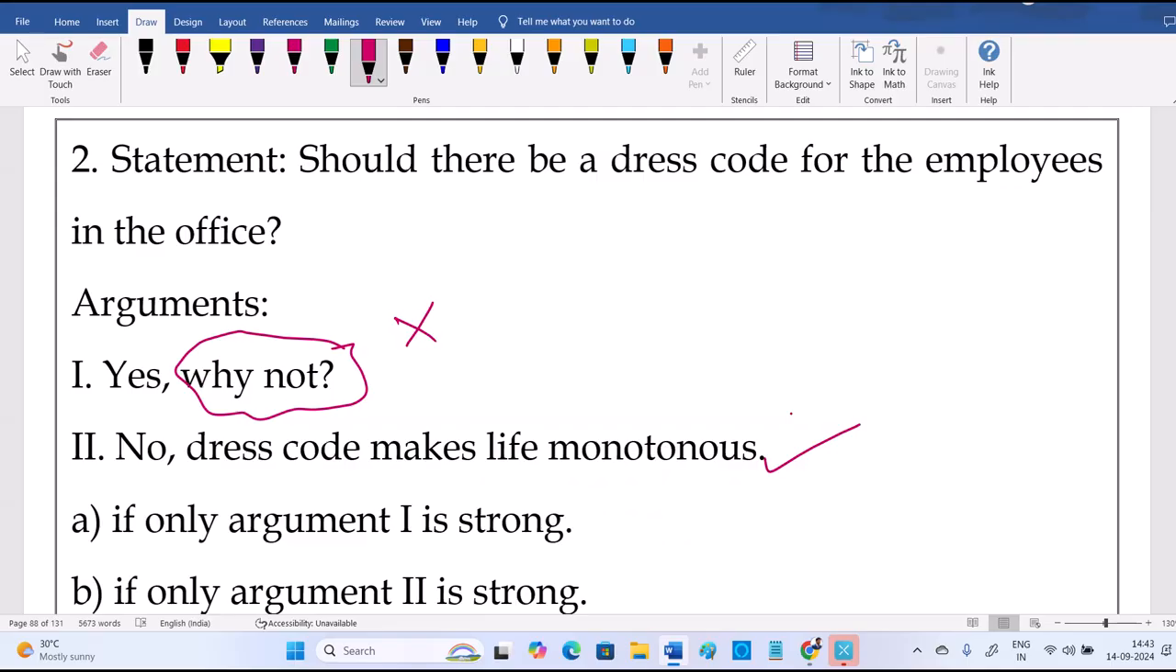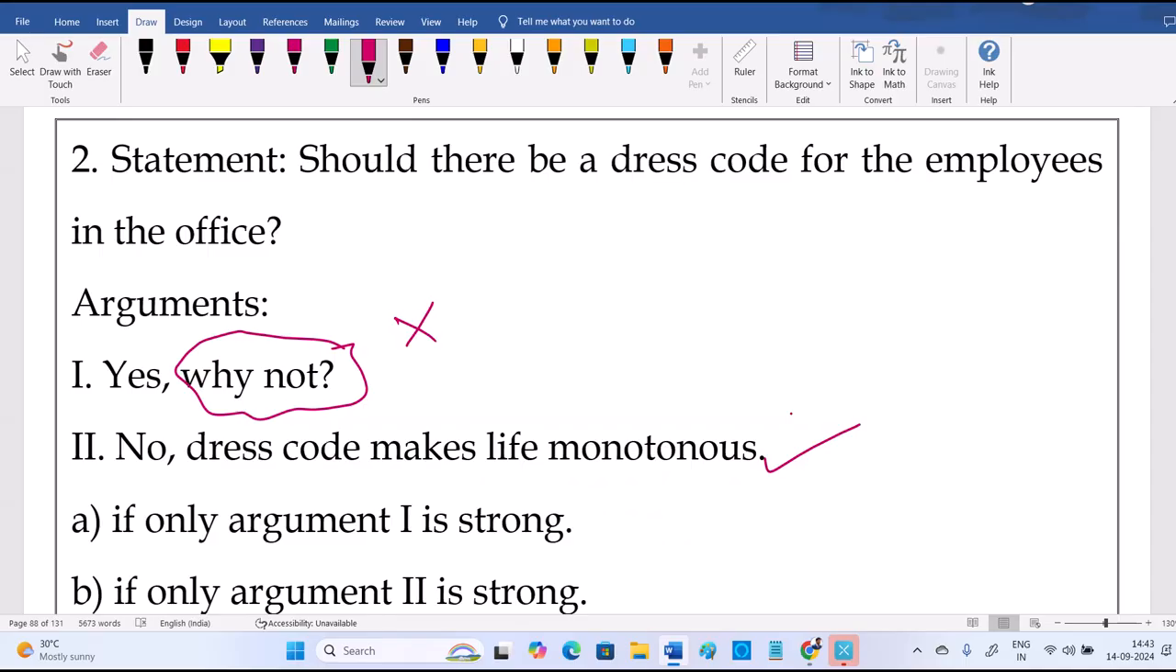But reason should be valid. Yes, valid reason only. No, dress code makes life not colorful. Monotonism is only two colors, like black and white, something like two or three colors only. It's not colorful life. When I see you all now, six plus different colors, I can feel life is colorful, right? But if everybody is in uniform, I can feel discipline.